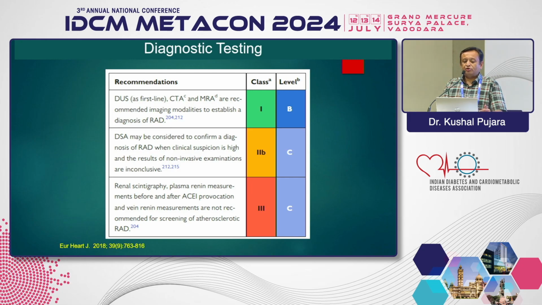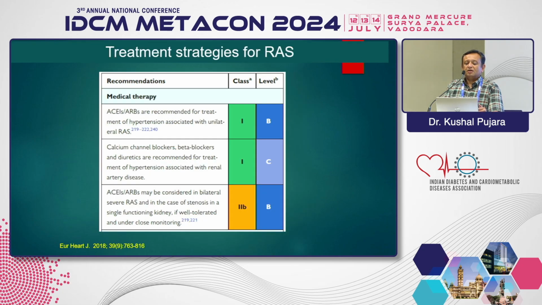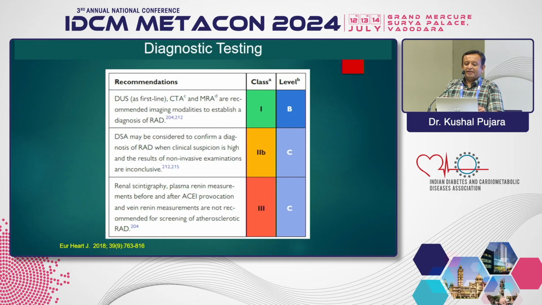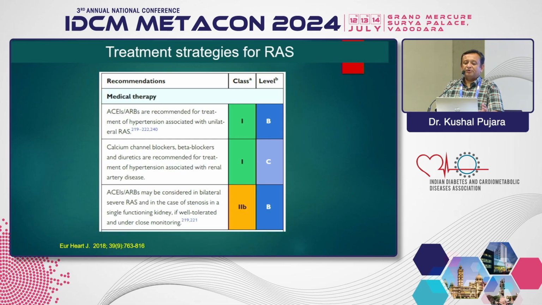These are the European guidelines published in 2018, and here they said CT scan or MRA and ultrasound are class 1B indication, and plasma renin measurement comes under class 3. So you don't measure plasma renin in each and every patient. In the olden days they used to do the ACE provocation test, but now we don't do that.